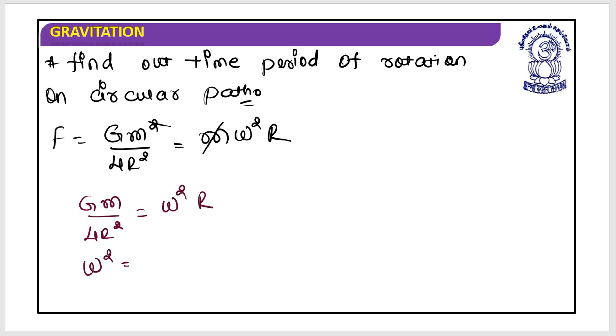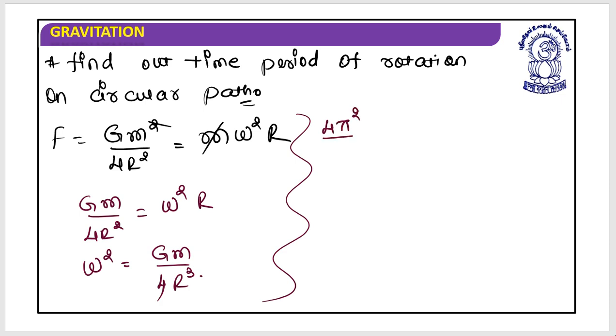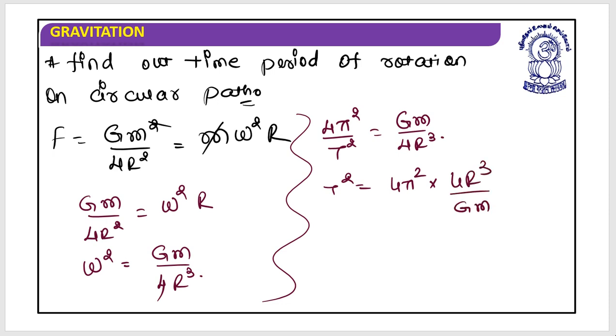So omega square would be equal to G M by 4r cube. Omega square is 4 pi square by T square. This is equal to G M by 4r cube, and T square should be equal to 4 pi square multiplied by 4r cube divided by G M.